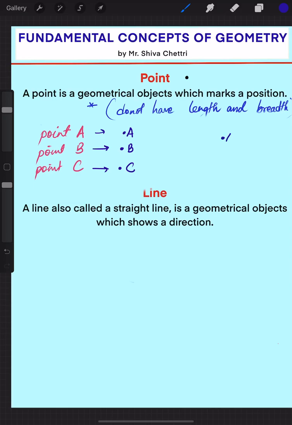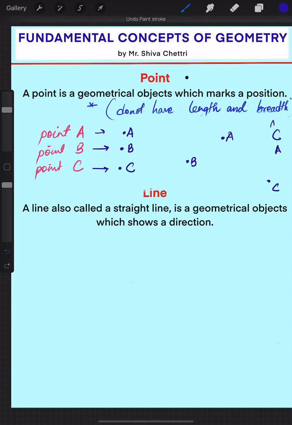I just write point A somewhere on the sheet of paper, and another point B nearer to A, and C here. So you cannot just write C, A, or B like this, because BC is just an alphabet, right? If you want to signify that it's a point, then you need to put the dot before them. So that means you can easily know that that is your points.